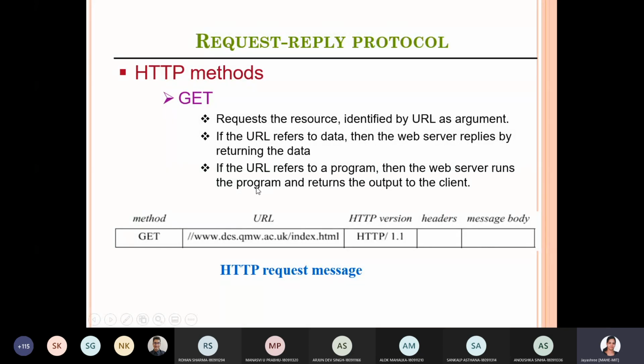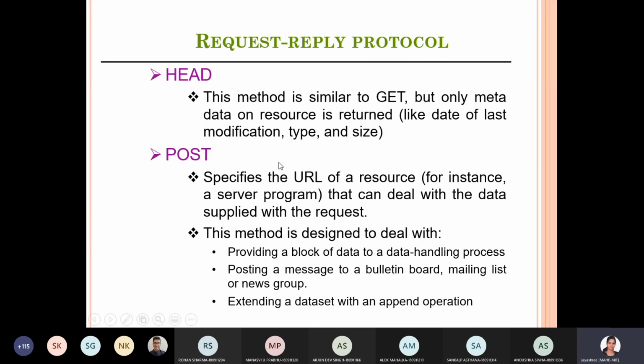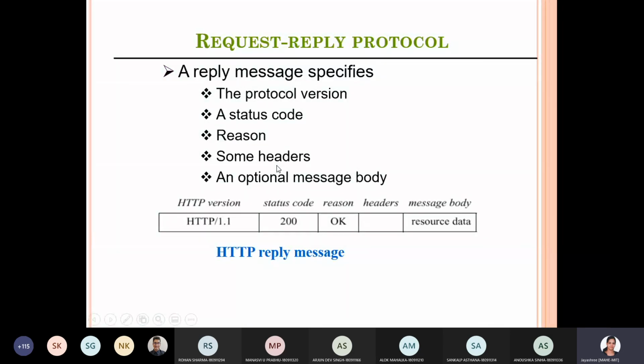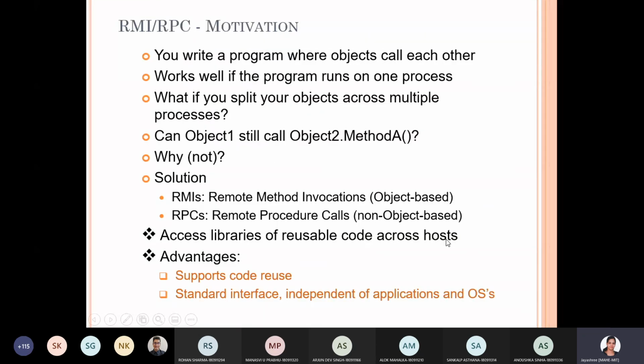It has its own methods: get, head, post, each with its own specific reason. A reply message looks something like this: status code, reason, headers. The reason will be okay when the data has been obtained.